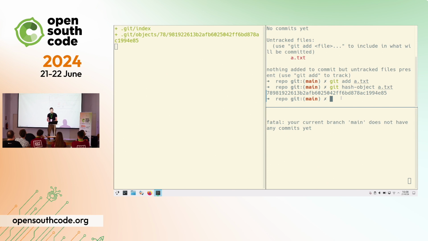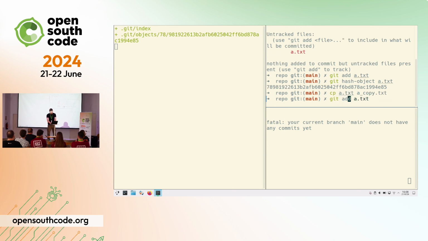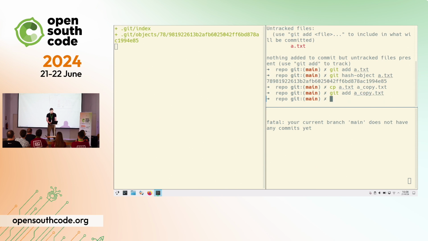For starters, if we had a copy of the same file, and we add the copy, you can see here that there was only 1 file being created, and not 2, because it has the same content, so it has the same hash. That means that if you have a copy of a file in several directories, then it doesn't matter because the hash is going to be the same one. And the second benefit of this approach is that it's immutable by default. We're going to talk about this later, but the cool idea is that by using hashes as file names, if you change the contents of the actual object, then the hash is going to change. So you cannot change things in place.